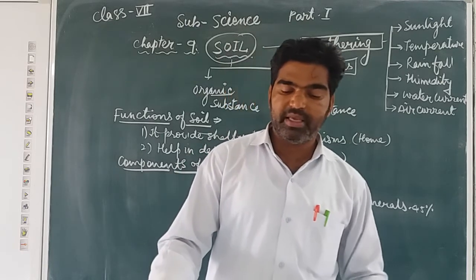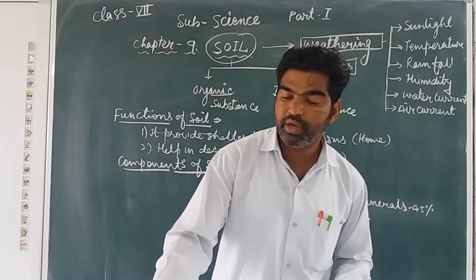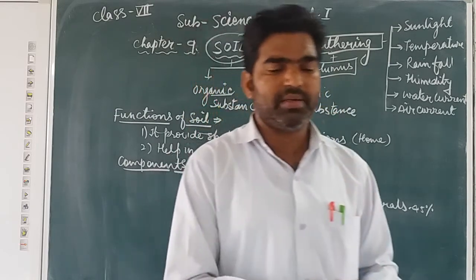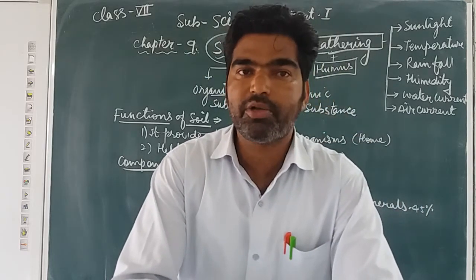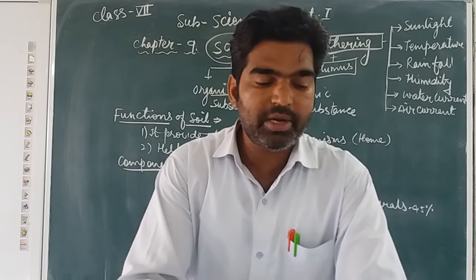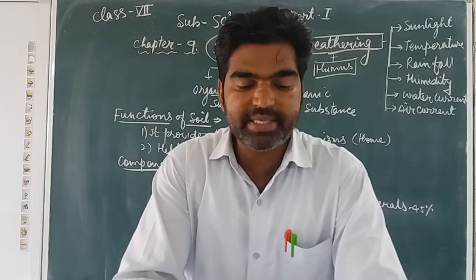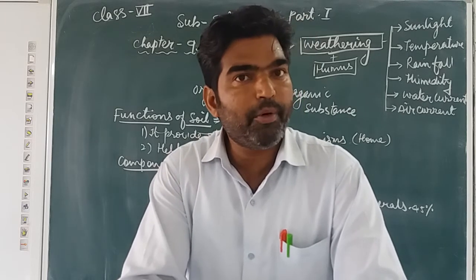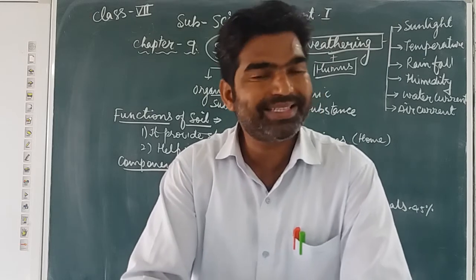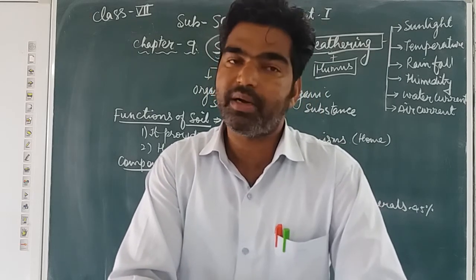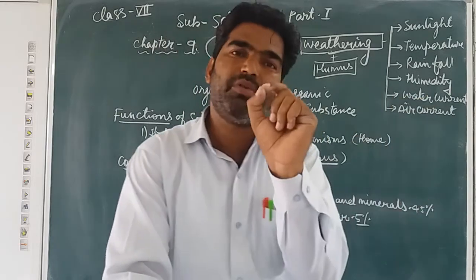Sand consists of particle size 2 to 0.5 mm in diameter. Silt ranges in size from 0.05 to 0.002 mm. These are small fine particles. Clay particles are also a component of soil that can be seen even under a common microscope, as the particles are 0.002 mm or less in diameter, very fine particles.